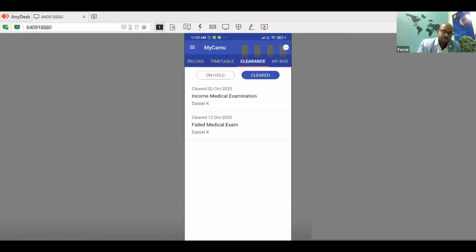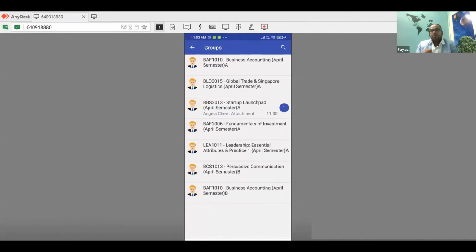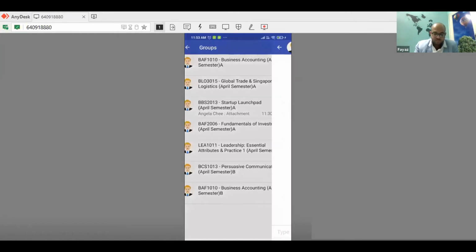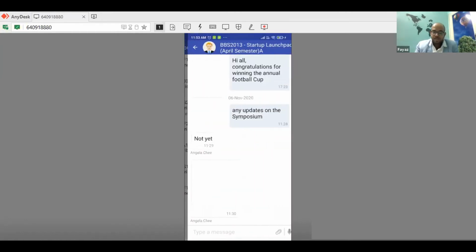Before that, on the left-hand side, you can see there's a chat feature, right? This is one important feature, which we are calling chat bots, chat rooms, where you can use it for communication across levels. All your batches in the college can have different categorizations. Each batch has a group. Then each subject itself can have groups, thesis groups, fast learners, and different kinds of groups where, let us say, there's one subject called Startup Launchpad. You can see different kinds of communications can be had.